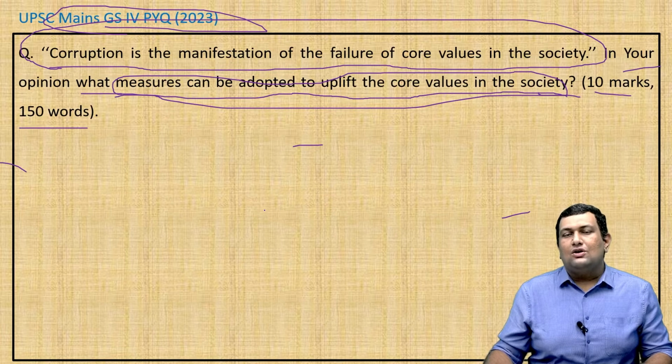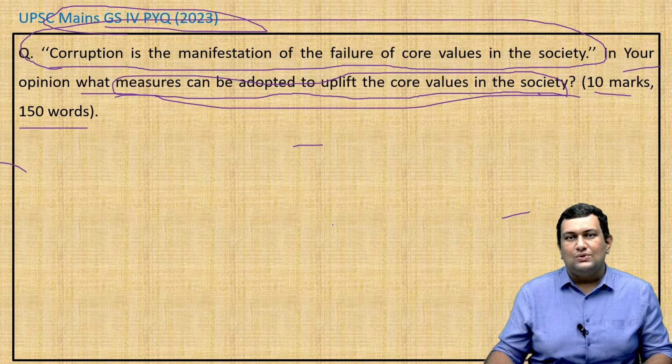Then you can talk about other institutions like school, because a major part of childhood we spend in school. So how the school education system can be improved. In that you can give the example of NEP, the National Education Policy, and how it focuses on these things. After mentioning this, you can just conclude the answer. So that will do for this 10-marker question.